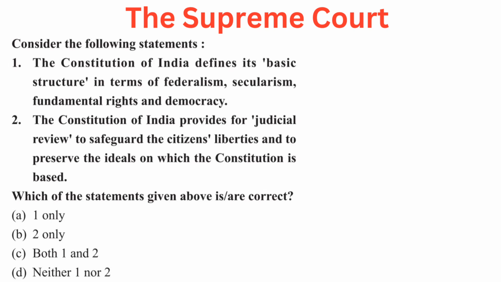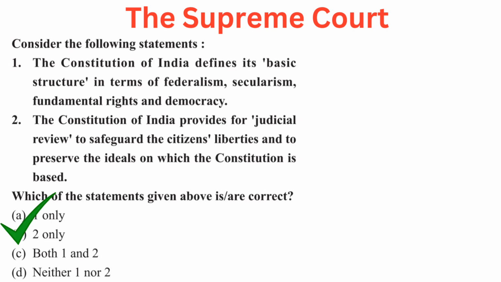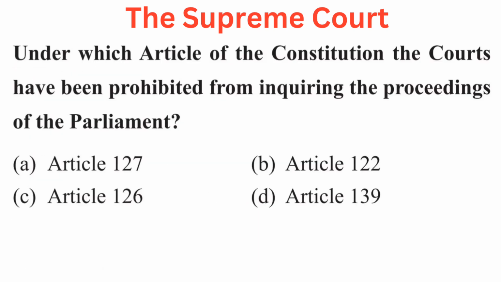Your options are A. 1 only, B. 2 only, C. Both 1 and 2, or D. Neither 1 nor 2. Right answer is B. 2 only. The Constitution of India provides for judicial review to safeguard the citizens' liberties and to preserve the ideals on which the Constitution is based.